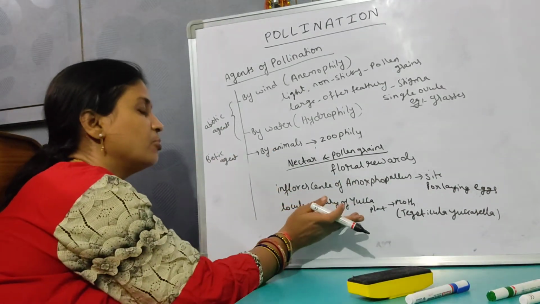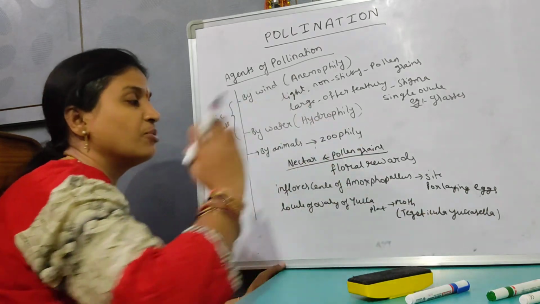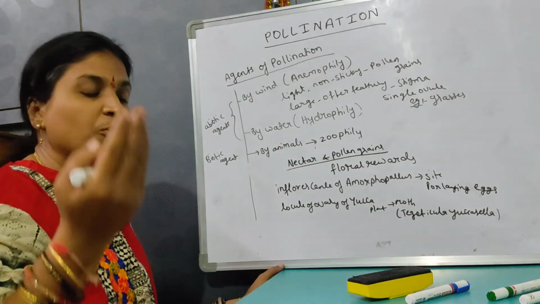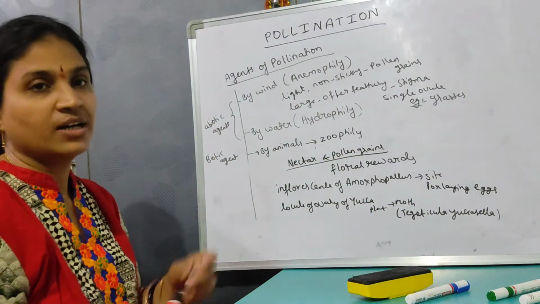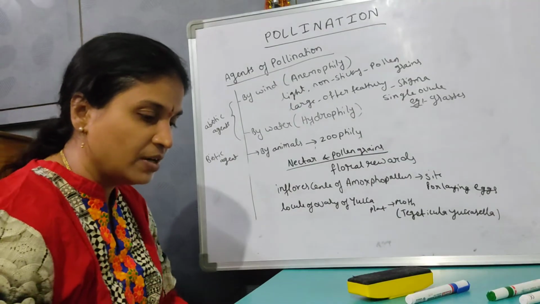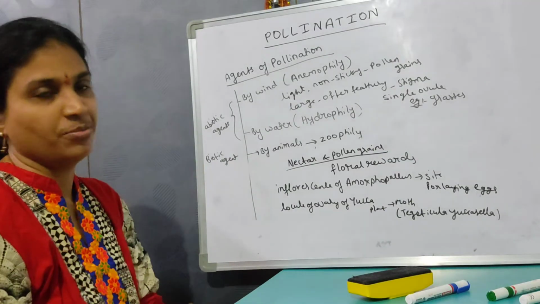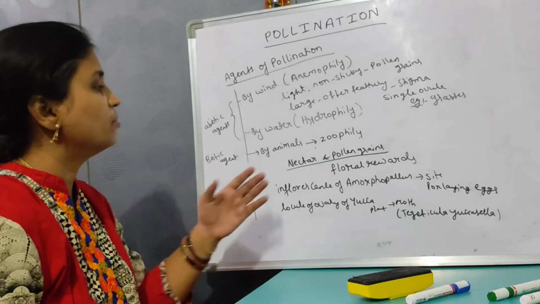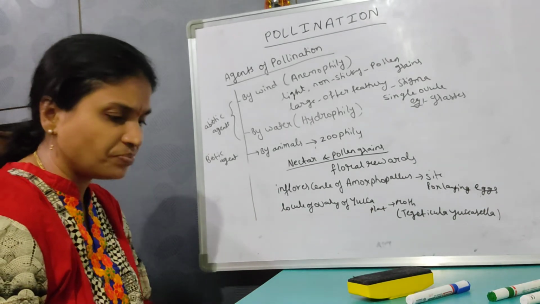Here the pollination is taking place. Here from eggs they're developing into larva and coming out when the seed starts developing. This is about the symbiotic association.